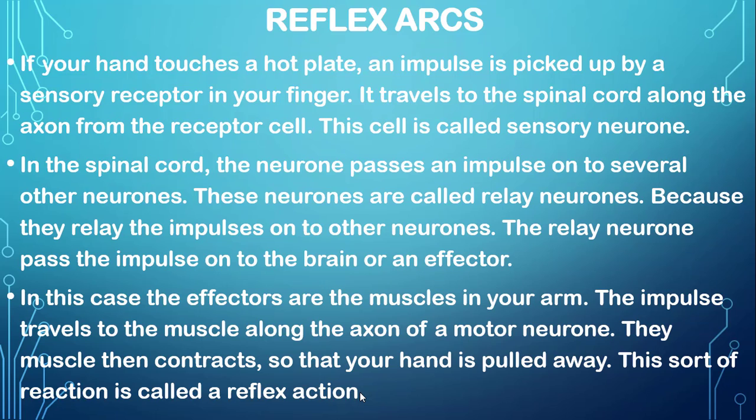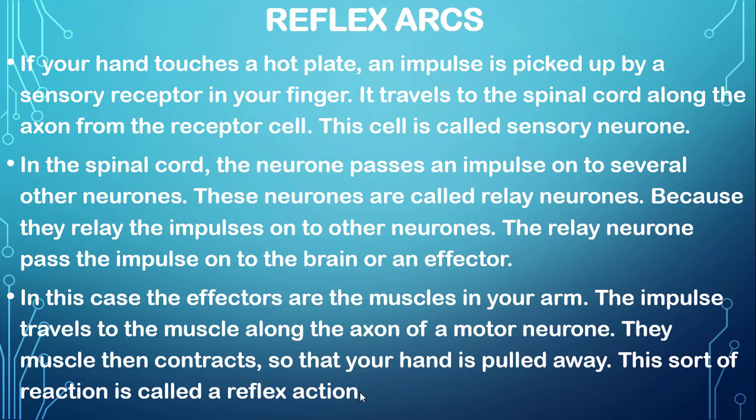For example, if you touch an electric wire, and the message were sent from the receptors to the central nervous system, and the brain processed it and then made a particular response, it would take a longer period of time and you would damage your arm. Therefore, in this case the brain is skipped. This type of action is controlled by the spinal cord, so they are called spinal reflexes.